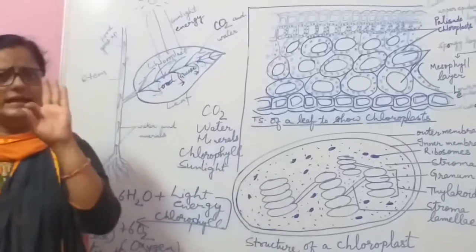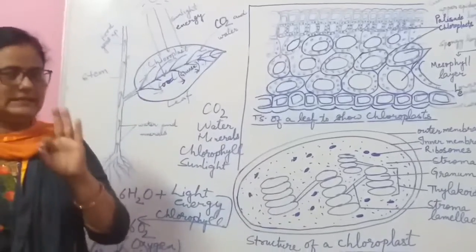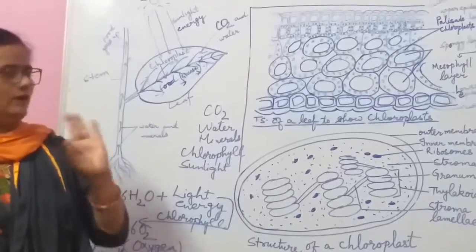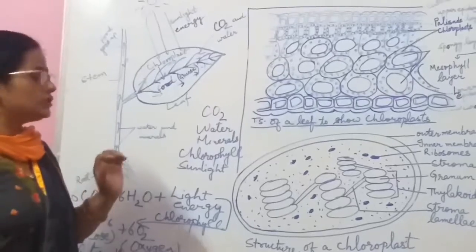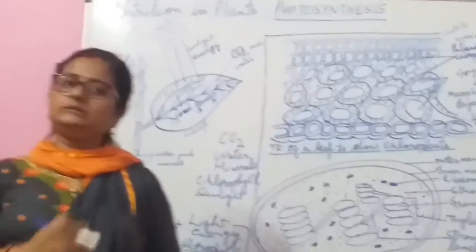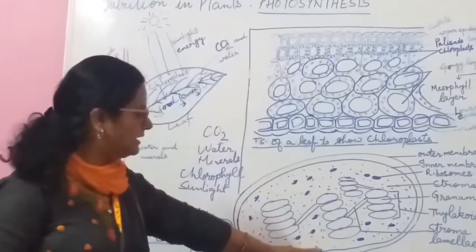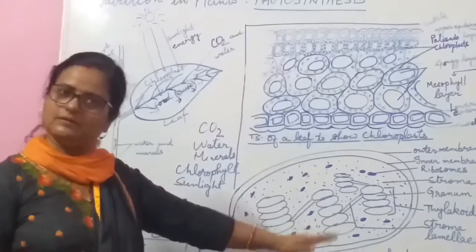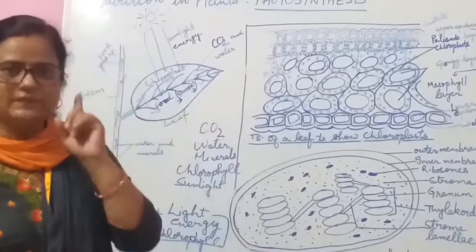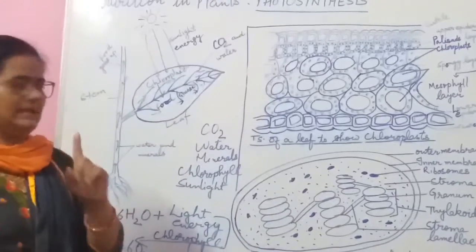So these are the three steps involved in photosynthesis. Now let us see how these three steps are performed in the chloroplast. What I said is that the first process is the trapping of the sunlight.